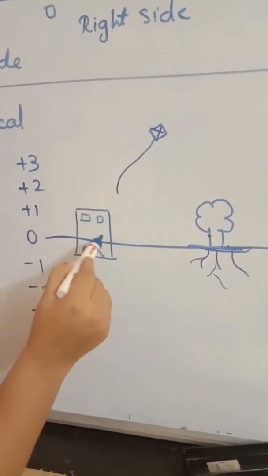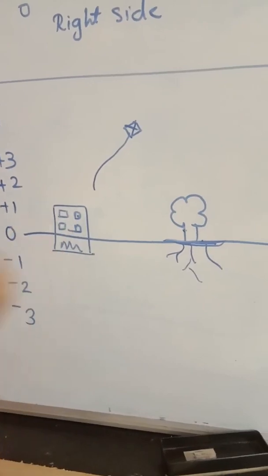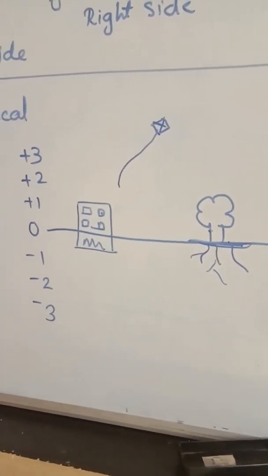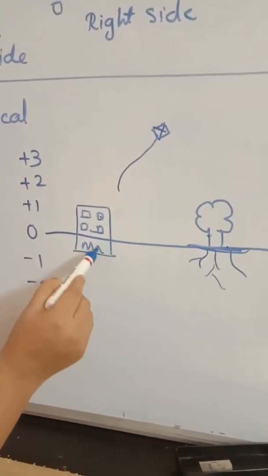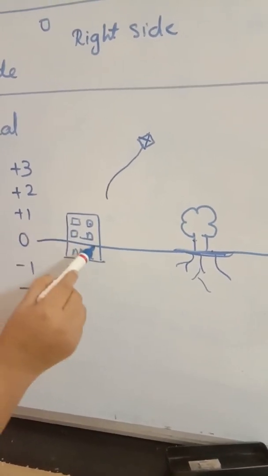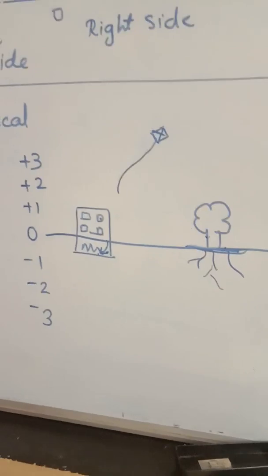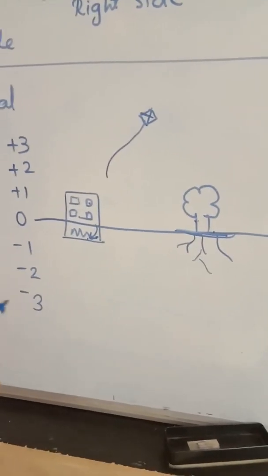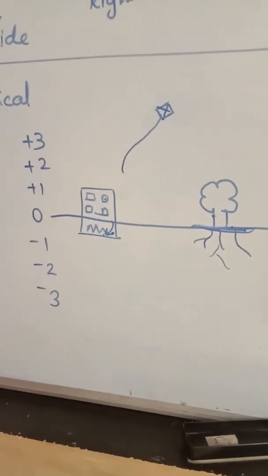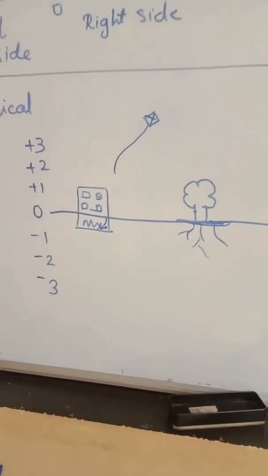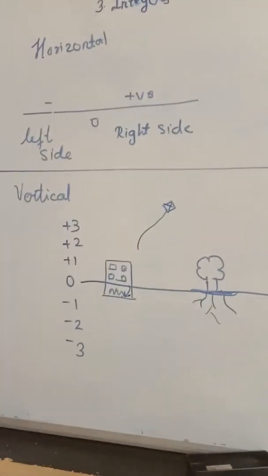If you are living on the second floor, then which side are you? Positive side. Yes, but if you want to go near your vehicle, you will go towards the ground floor. Means where are you going? Towards the negative direction. So like this, in our day-to-day life also we are using integers.